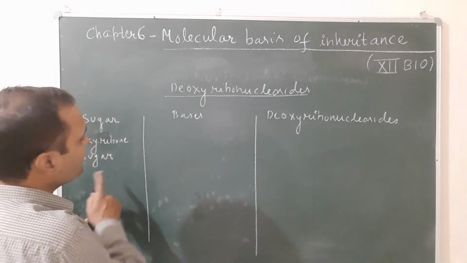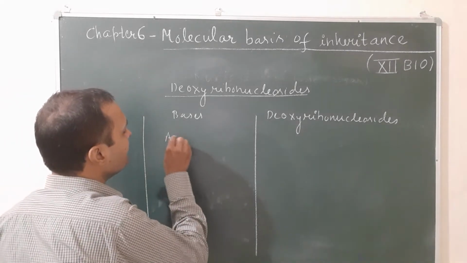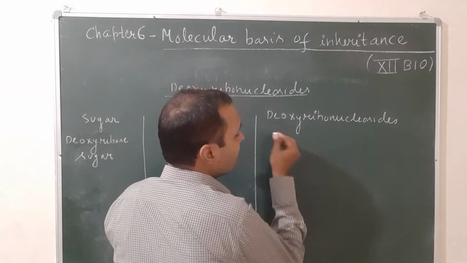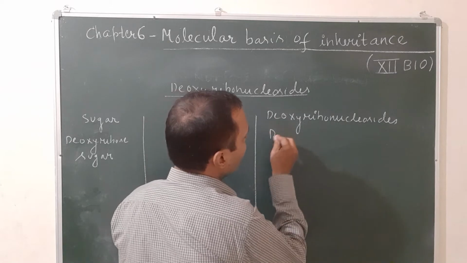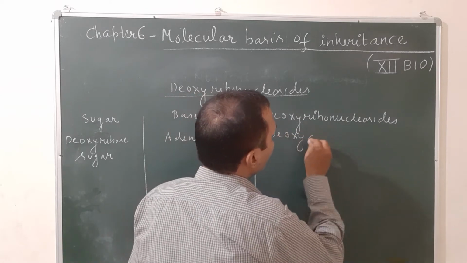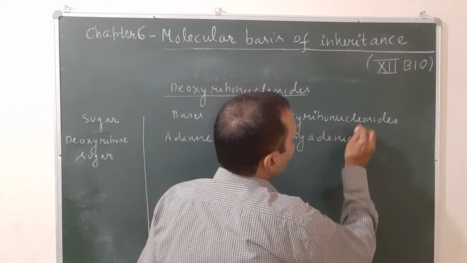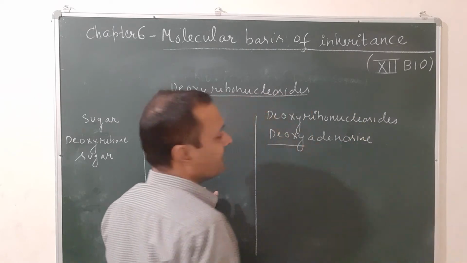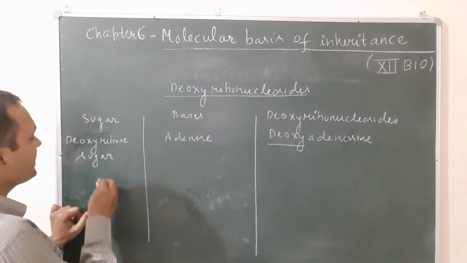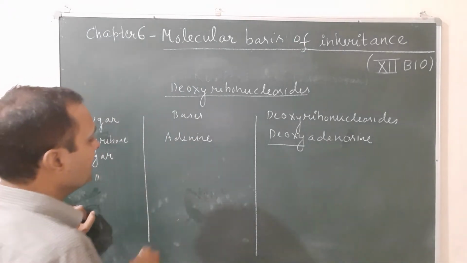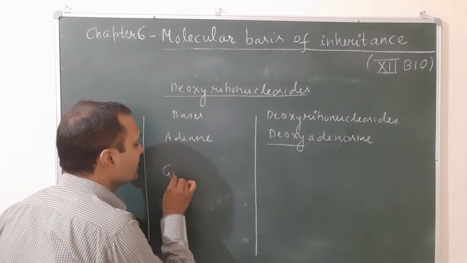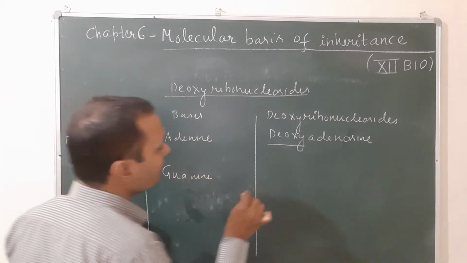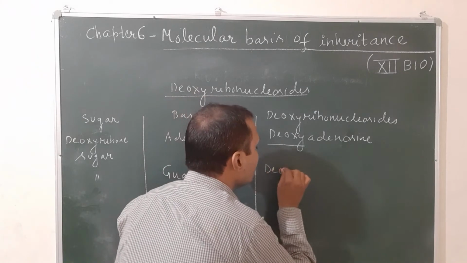When deoxyribose sugar is combined with the base adenine, the name of the nucleoside will be deoxyadenosine; the deoxy prefix will be added. Second one, again deoxyribose sugar, and the base is guanine. Then the name of the nucleoside will be deoxyguanosine.